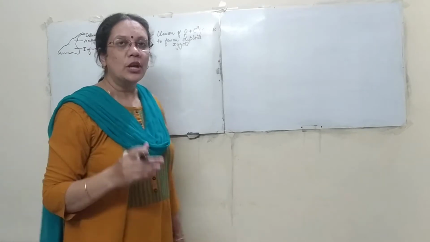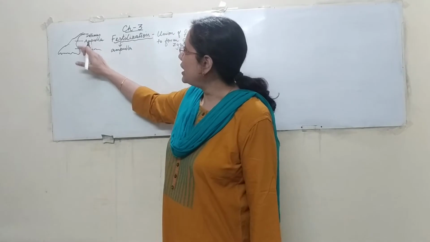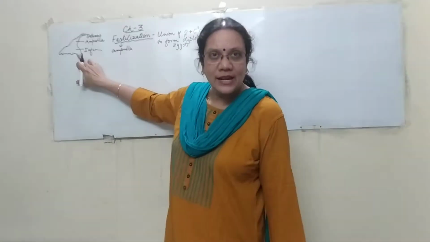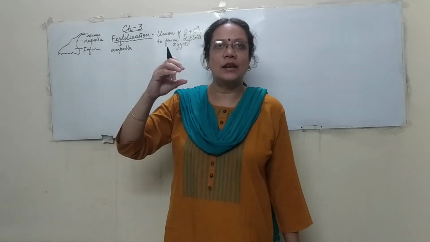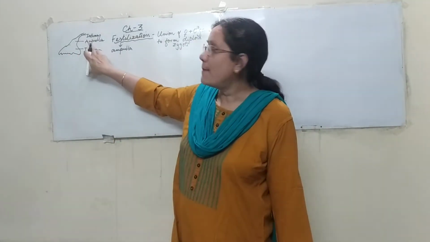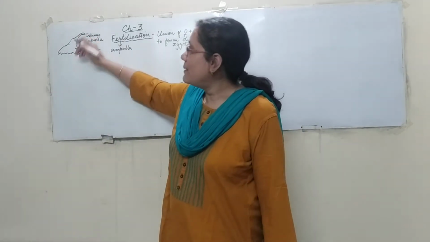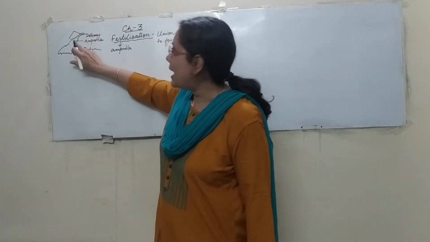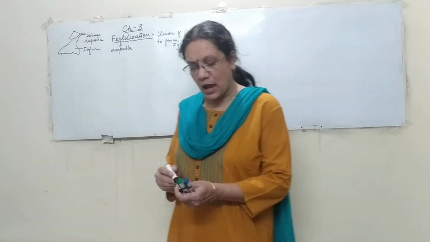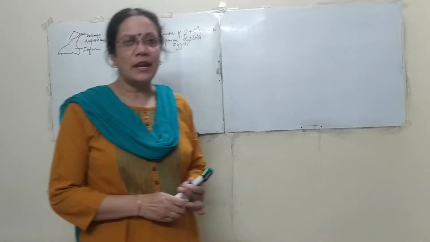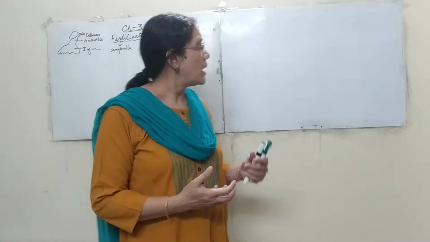As I told you before, the oviduct or the fallopian tube can be divided into three regions. The funnel shaped part is known as the infundibulum. The part next to it, which is a little bit broad, is known as the ampulla, and the narrow tube-like structure is known as the isthmus. So in between this region, that is the ampulla and the isthmus, fertilization takes place. Now the process of fertilization is very complicated, but we have to understand it in a simple way.